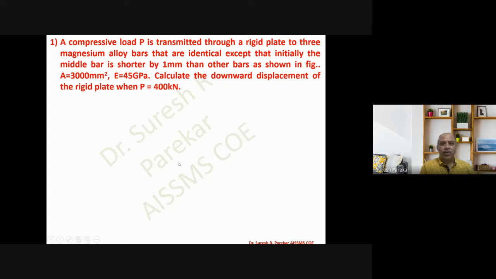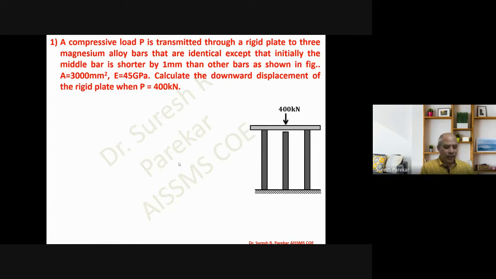The compressive load P is transmitted through a rigid plate, and you can see the diagram. The area is given as 3000 mm square for each bar, E is 45 GPa, and we have to calculate the downward displacement of the rigid plate. The value of P is given as 400 kilonewton. The middle bar is 1 millimeter shorter than the other two.